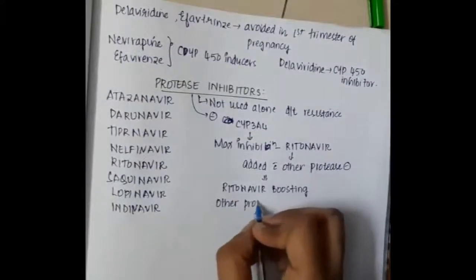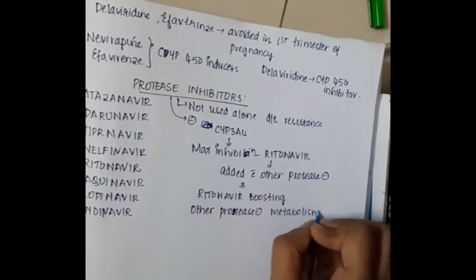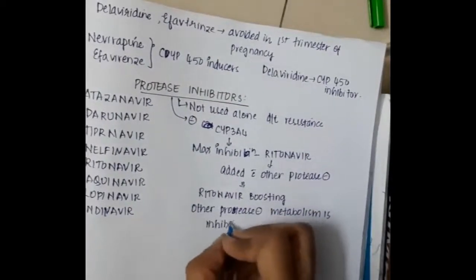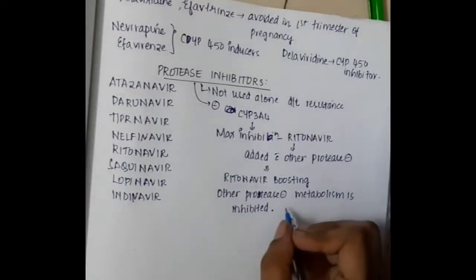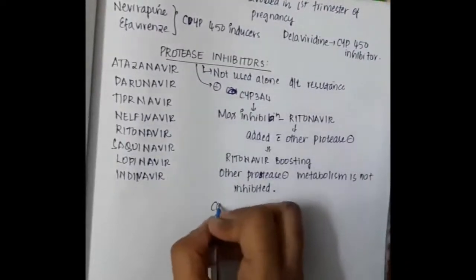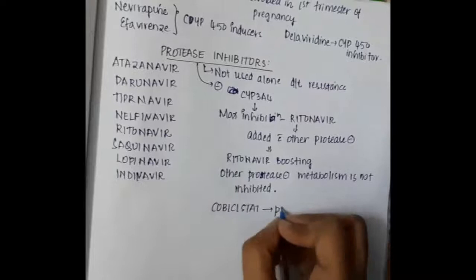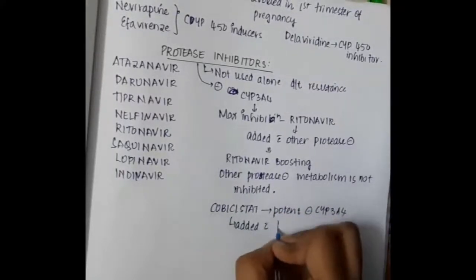Other protease inhibitors are also inhibited, but maximum inhibition is by ritonavir.